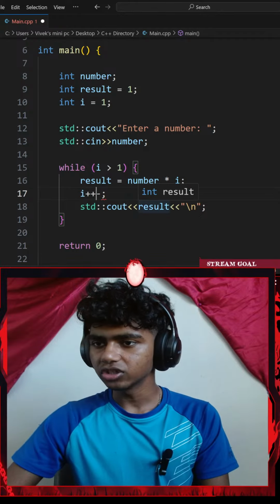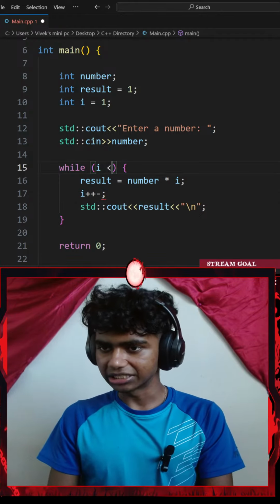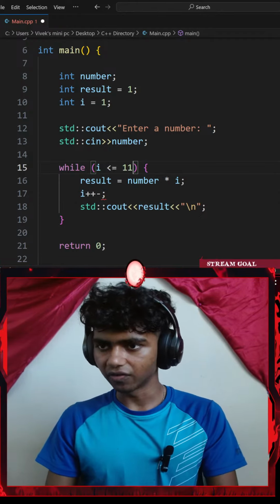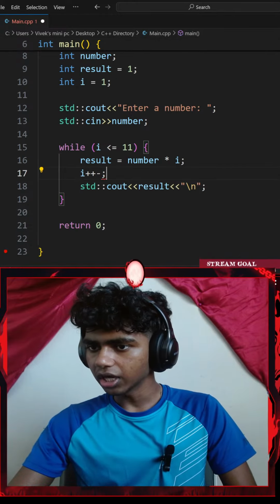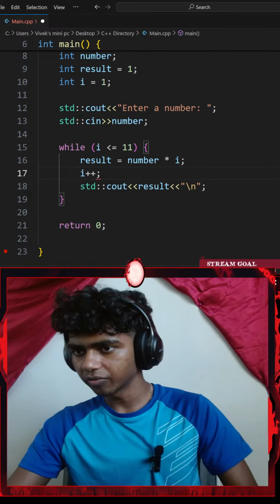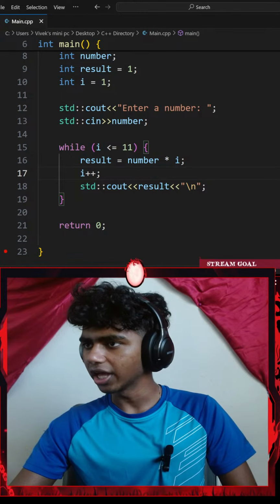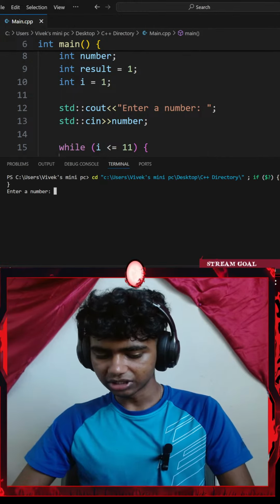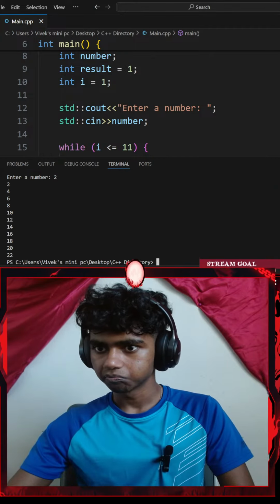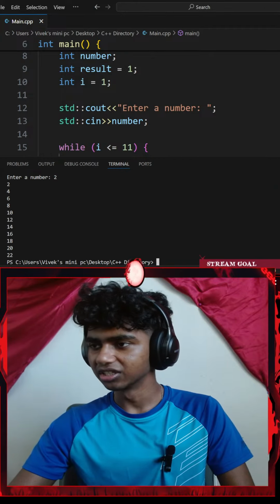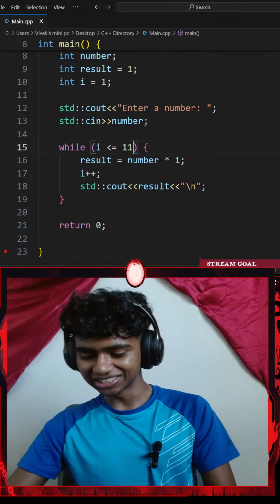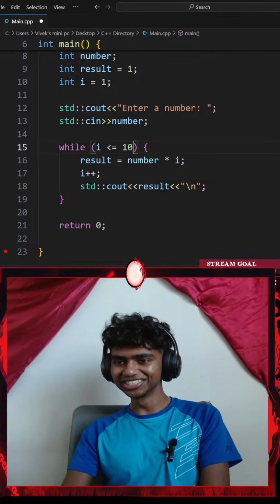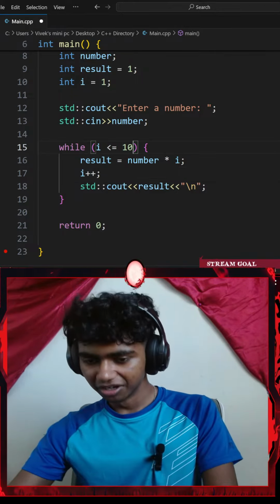Okay, next up I could change this back to while my I is less than or equal to 11. Okay, there we go. Let me remove a minus from there. If I were to go with a Control S, save the code, run the command. Okay, and then let me go with something like 2 table. That does actually work. I actually appreciate you so much, Aditya. That makes so much sense.